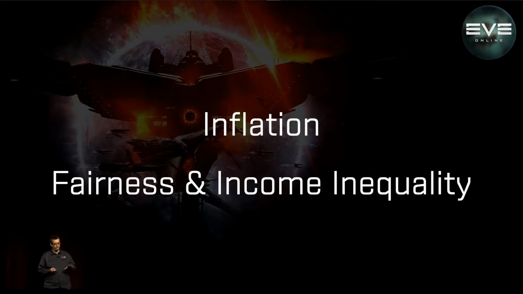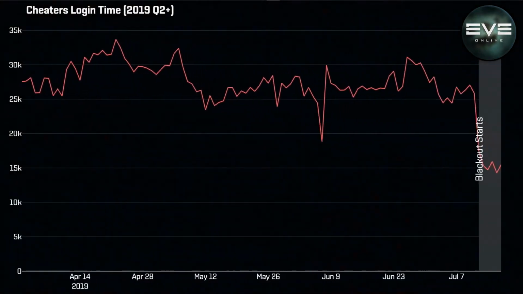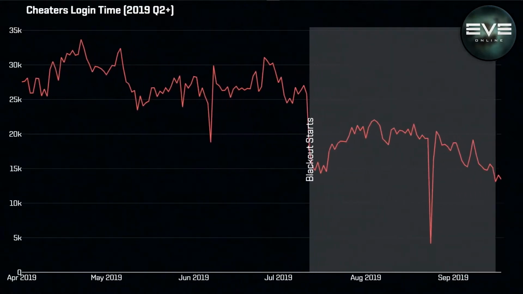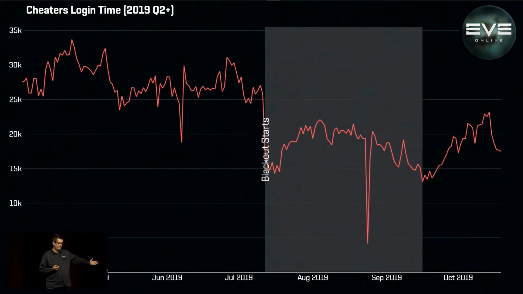We want our game to be accessible to everyone, and that's why it's against the EULA. But we can explore the income inequality side of this a little by looking at the effect that Blackout had. We learned so much from Blackout. This animation looks at the total time that suspected cheaters are spending in EVE Online, and we can see quite a big decrease over the Blackout period. But it isn't as big a decrease as you saw previously in the gross ISK coming from NPC kills. So obviously a lot of cheaters are not spending their time killing NPCs, or they're doing it less efficiently during Blackout, but we know that some of them are mining and getting LP and what have you.